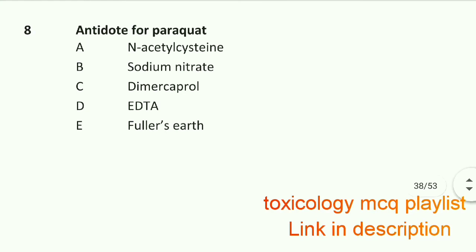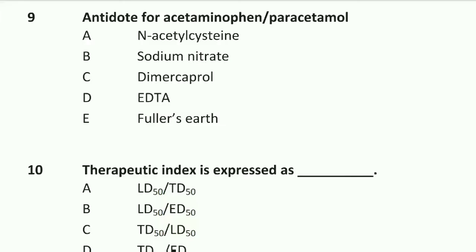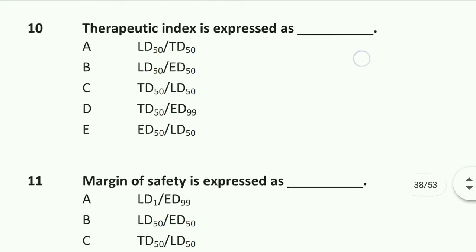Question number 8 is antidote for paraquat. Antidote for paraquat is Fuller's earth. Option E is right. Fuller's earth. Question number 9 is antidote for acetaminophen, paracetamol. Option A is N-acetylcysteine. Option A is right. N-acetylcysteine is antidote for acetaminophen, paracetamol. Option A is right. Question number 10 is